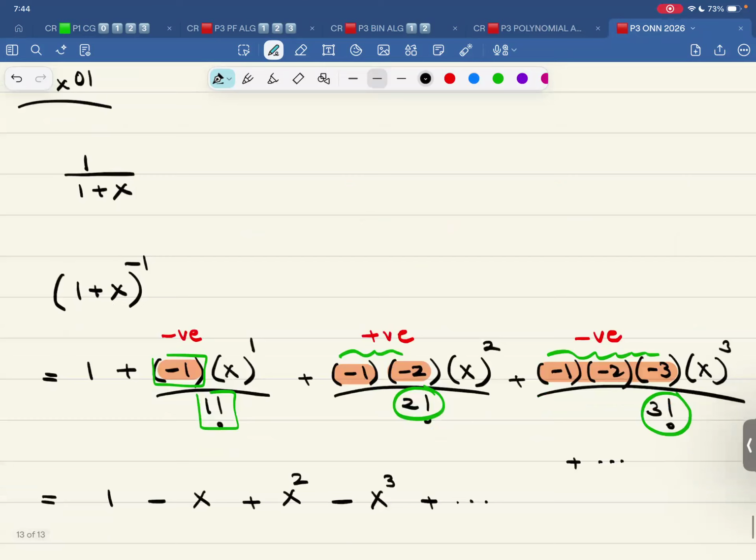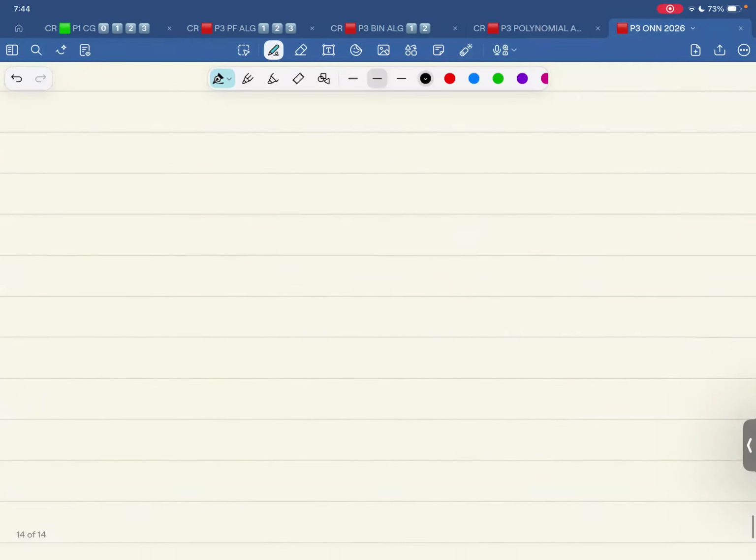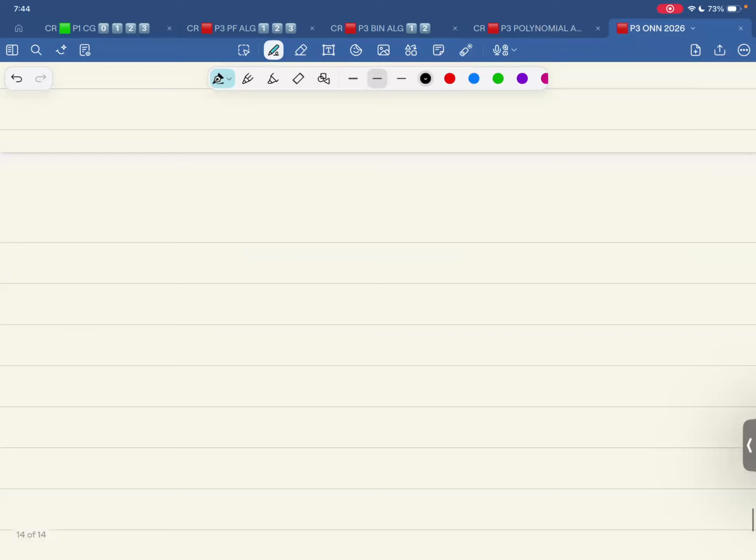1 over 1 plus x is (1 + x) raised to the power of negative 1. Let me do two or three examples, and then I'll give you time to copy it down. Let me go to the next one. Again, the first four terms. Worked example 2.